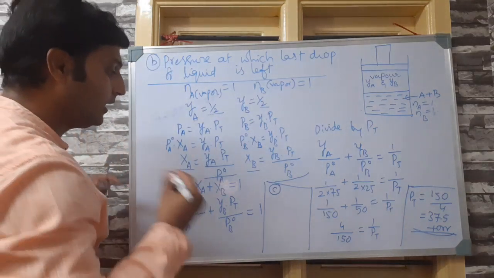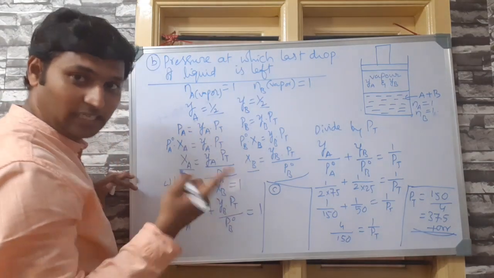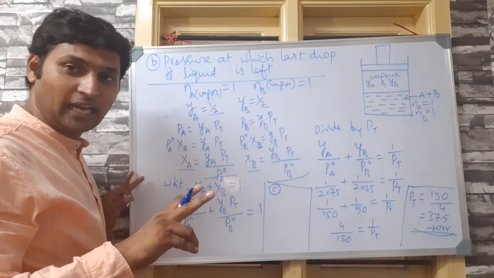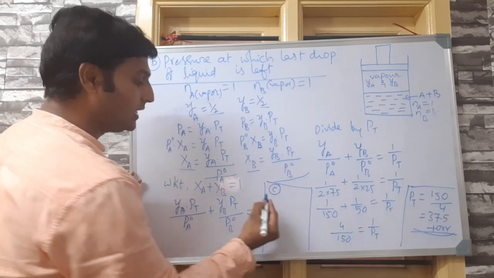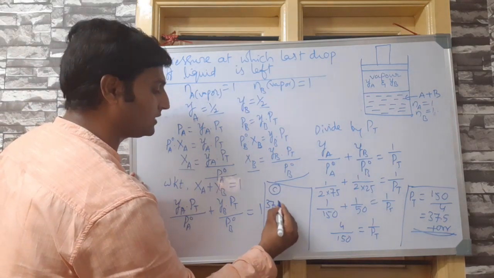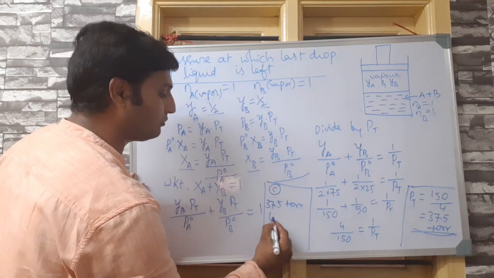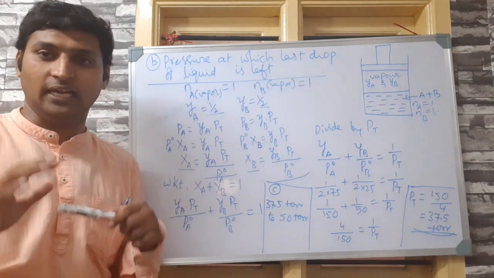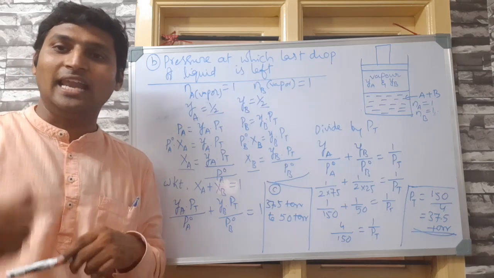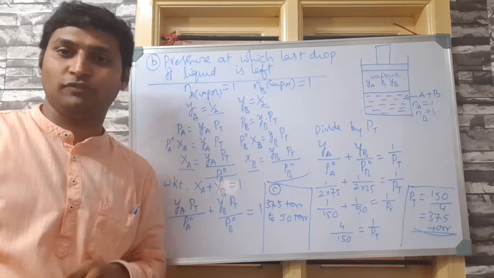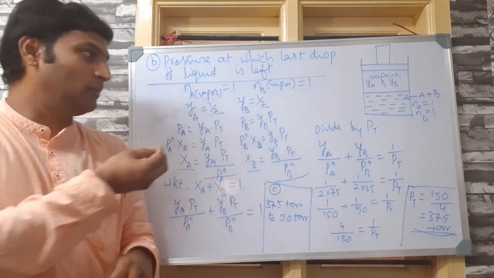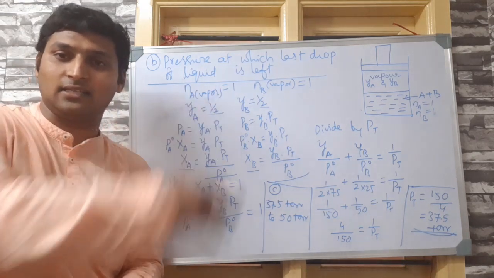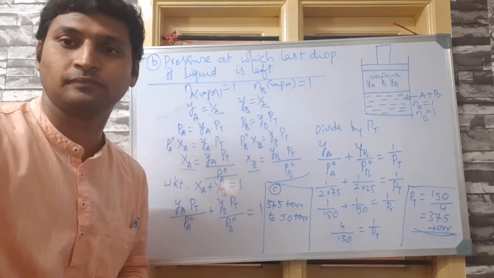So accordingly, the pressure range, that was your third question, right? The pressure range at which liquid and vapor coexist. The pressure range at which liquid and vapor coexist will be 37.5 torr to 50 torr. That is automatically answered. Now let us go to the third part of the problem, which is a numerical based on this analysis we have done so far. Okay.